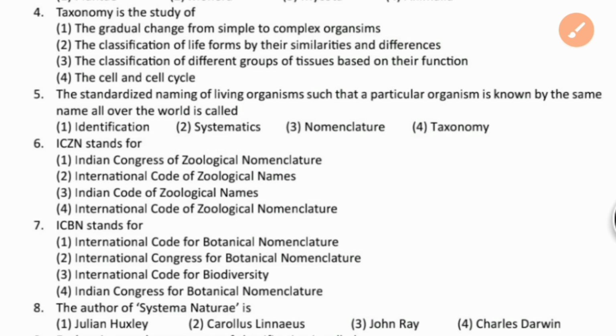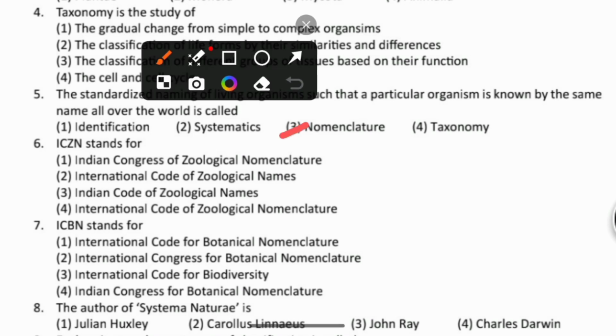Identification is just finding the correct name, but not the naming. So the answer is the third one, nomenclature. So what does systematics mean? It is a broader field including classification plus evolution. Making a broader field including the classification along with the evolution is called systematics.